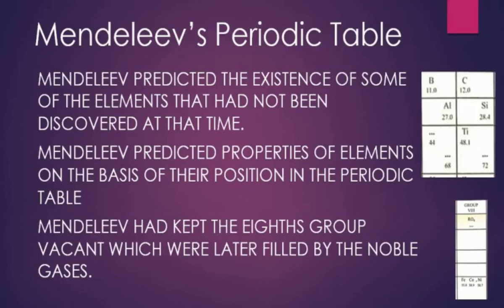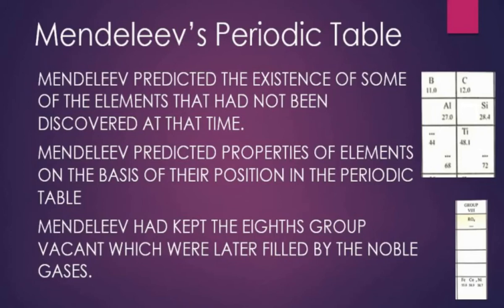That means the elements that will be discovered later will bear properties similar to boron. Similarly, below aluminium he left a blank space for Eka aluminum, which will be similar to aluminum, and similarly below silicon he left the space for Eka silicon.